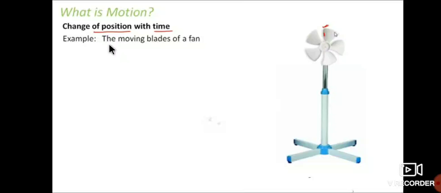So first one, what is motion? That is change of position with time. Define motion: change of position with time. If with time the position of the object changes, then that indicates that there is motion.